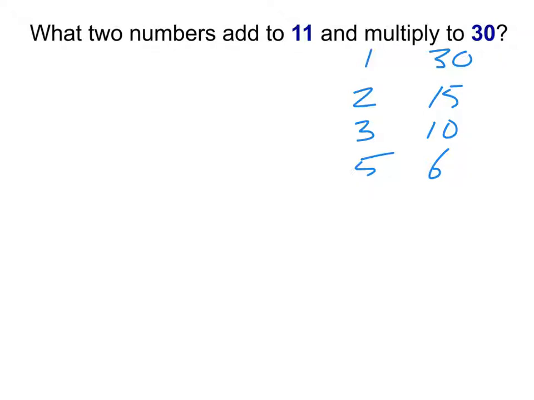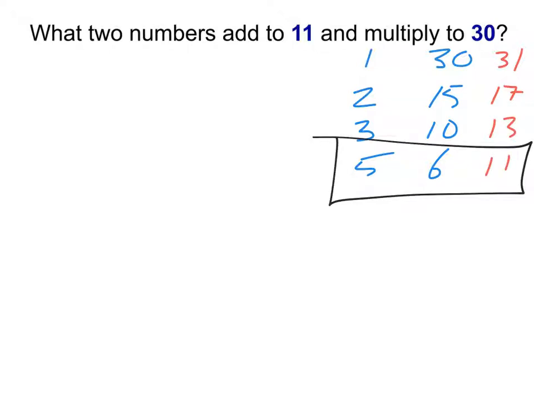And so then those are all the different ways I can multiply to 30. You then just add them up, and then you know exactly which one adds to our desired result. So your answer here ends up being 5 and 6. And no, the order I give that answer in does not matter. If you wrote it as 6 and 5, same thing, perfectly fine. There's nothing magical about the order.